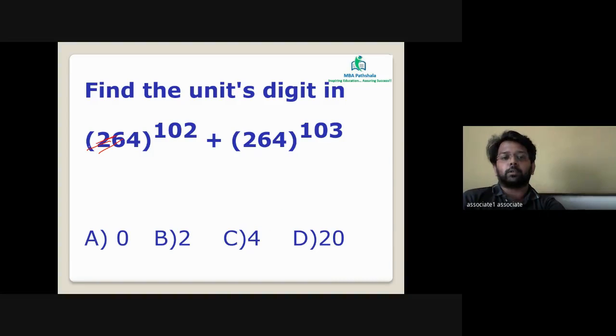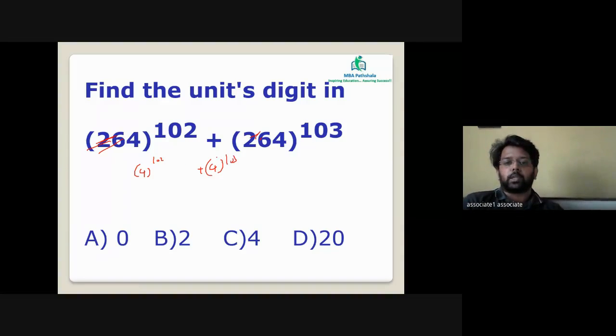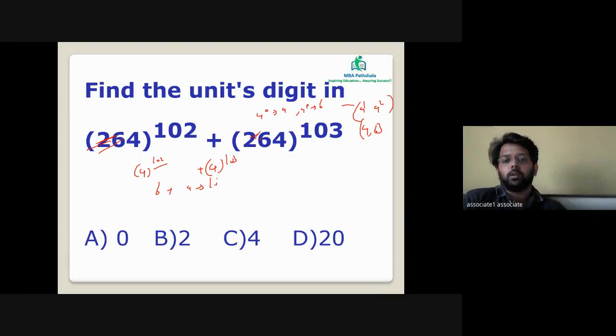So first of all, we are concerned only with the last digit. So I'm going to remove 26 and 26. The value will become 4 raised to 102 plus 4 raised to 103. 4 has only two digits, 4 and 6: 4 raised to 1, 4 squared. So just like 9, you can consider 4 raised to any odd value will end in 4, and 4 raised to an even value will end in 6. This is even, so it ends in 6. Odd will end in 4. 6 plus 4 is 10. So the last digit is going to be 0. Clear? All of you, is this clear?